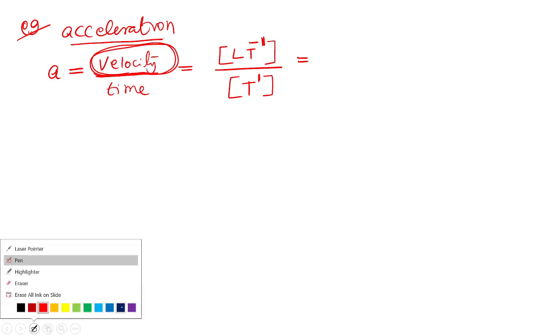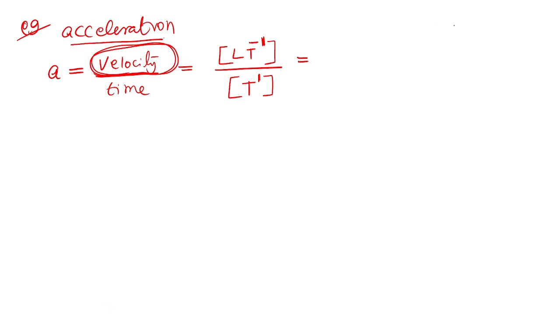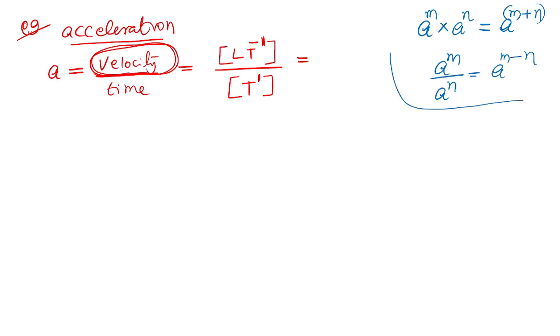And remember, in the lower classes you studied two identities. One is a raised to m into a raised to n, the product, equal to a raised to m plus n. Very simple identity. And another one is a raised to m by a raised to n, division, equal to a raised to m minus n. These are required in dimension related questions.